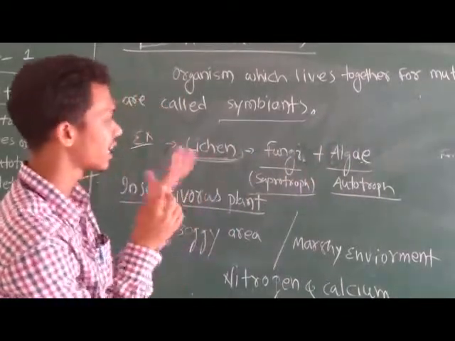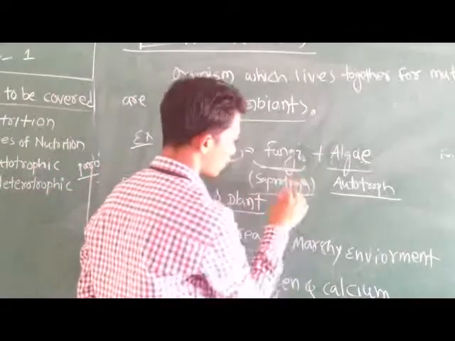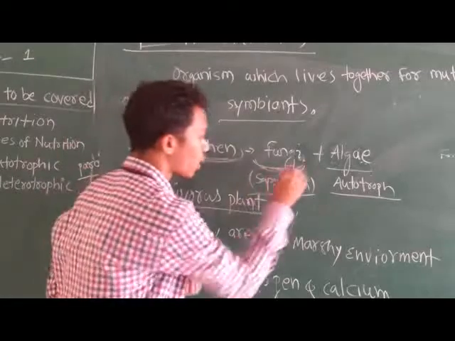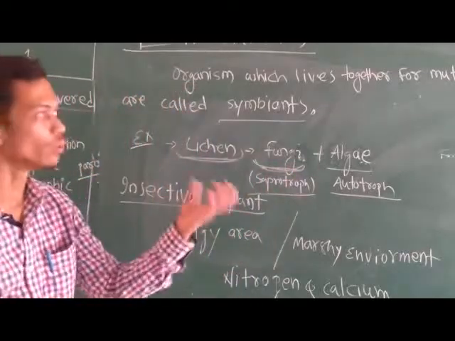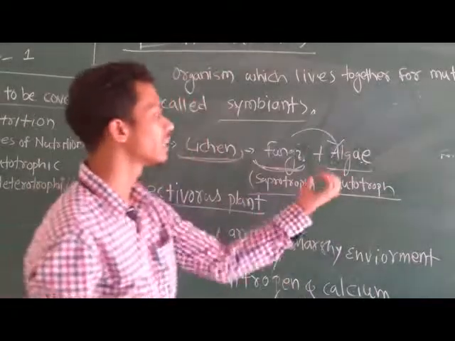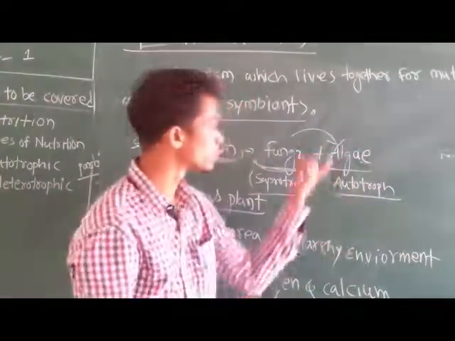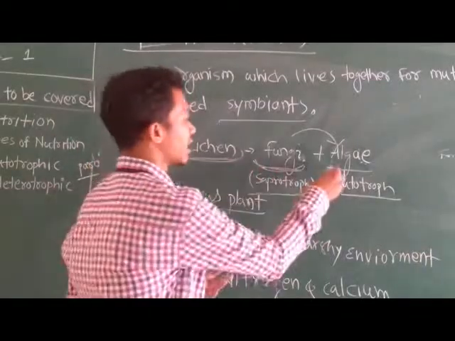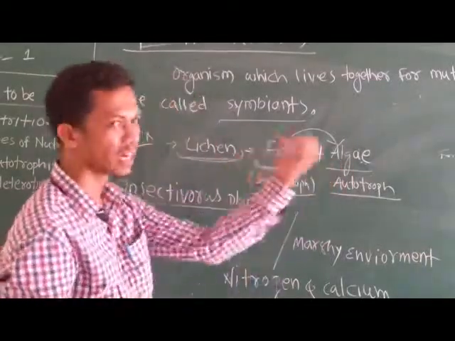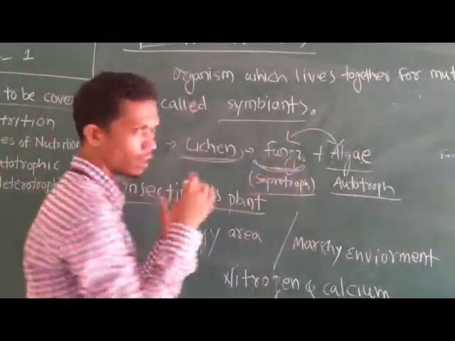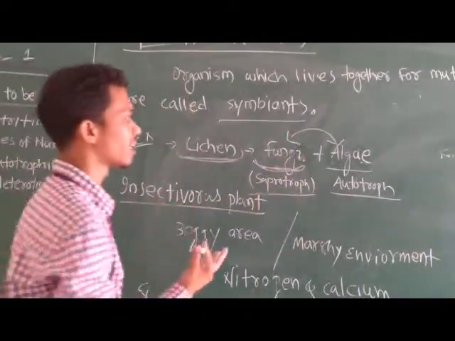In this type of symbiotic nutrition, fungi collect water and required nutrients and provide them to algae, and algae have chlorophyll pigment, so they prepare food, and the prepared food is shared between both fungi and algae. Both are able to get their food by sharing, so this type of nutrition is called symbiotic nutrition.